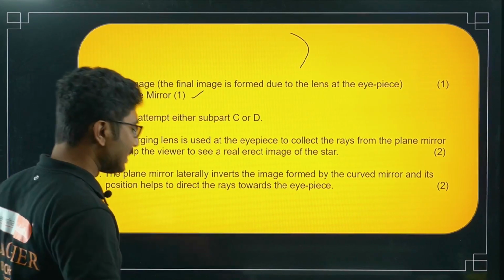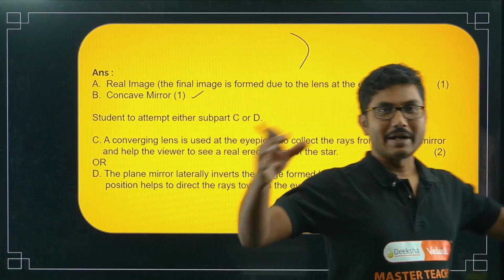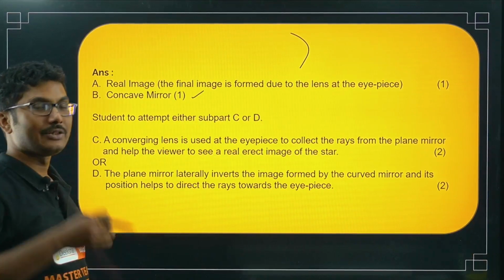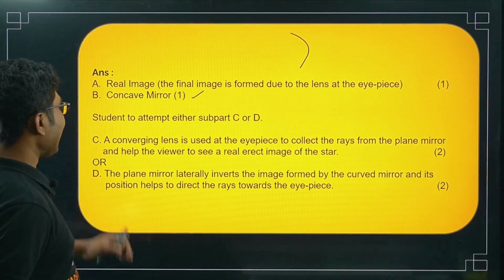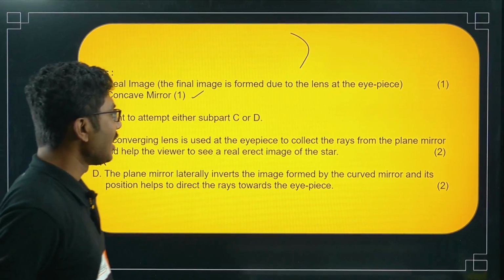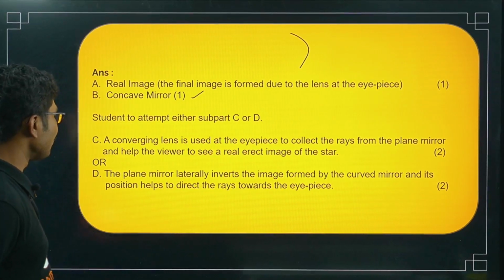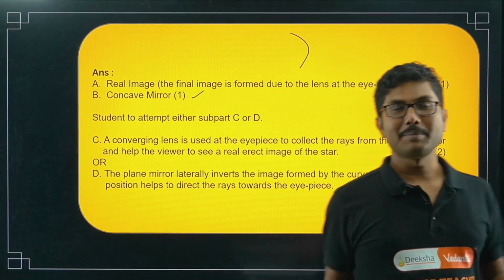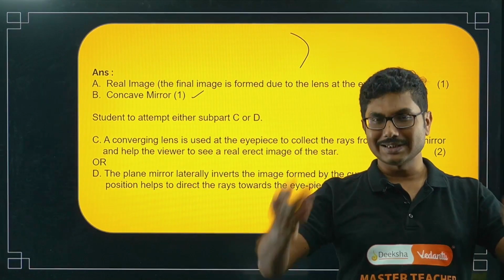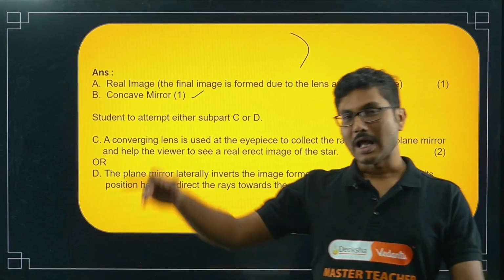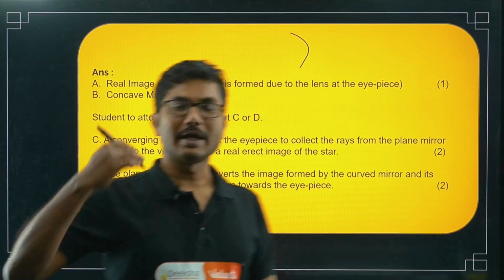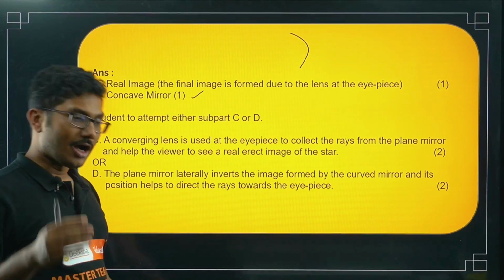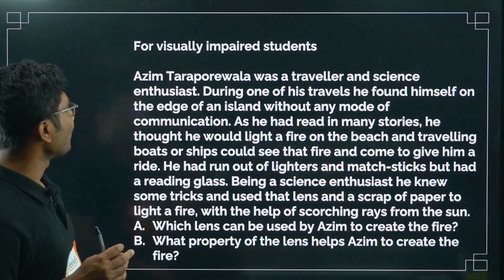So basically the eyepiece is the one which collects the rays that are coming from the mirror, and the observer can see through this eyepiece. The plane mirror literally inverts the image formed by the curved mirror, and its position helps to direct the rays towards the eyepiece. So the plane mirror does two things. It changes the direction of the ray after reflection, so that you get a clear image on your eyepiece.